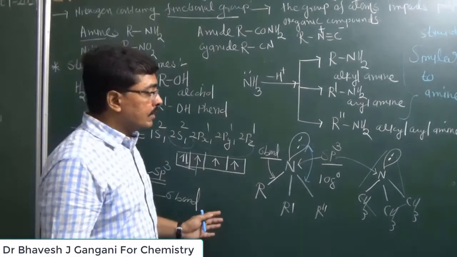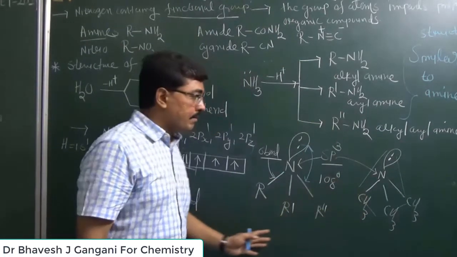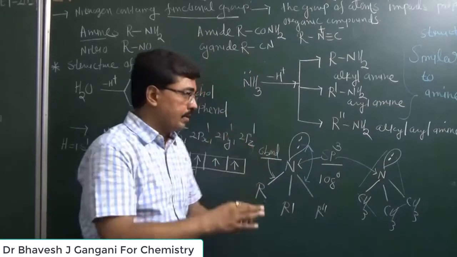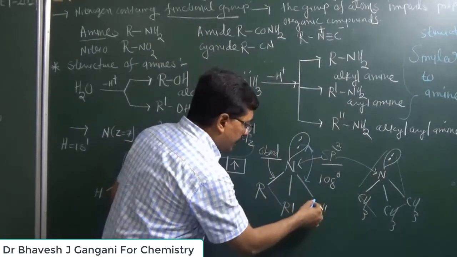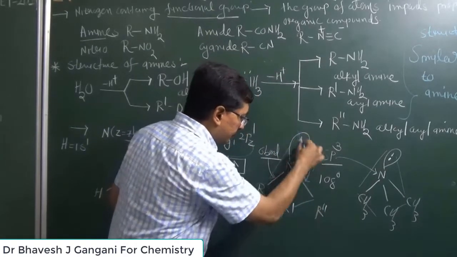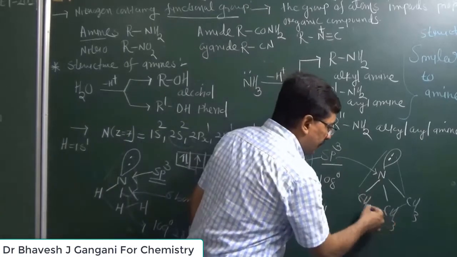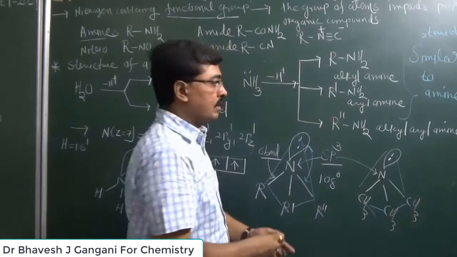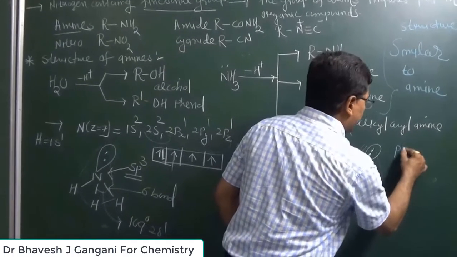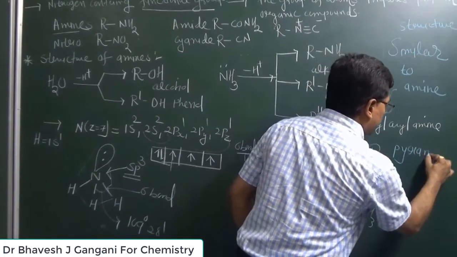Now you can observe that the structure of this amine compound is just like a pyramidal shape. You can observe these things. One type of pyramid is created. So the structure of all amine compounds is a pyramidal structure.